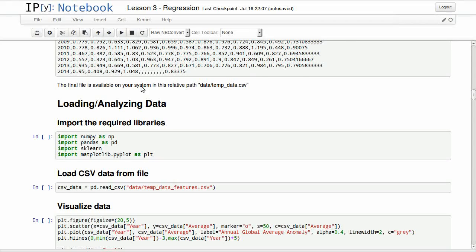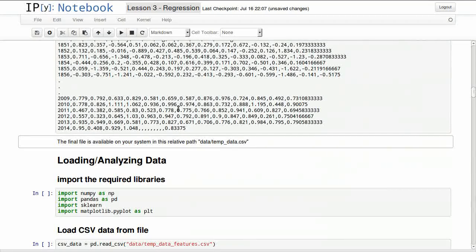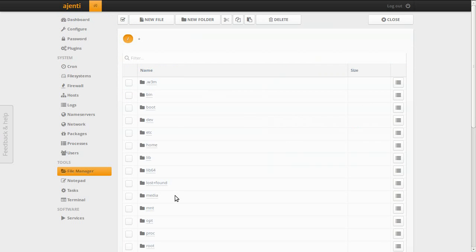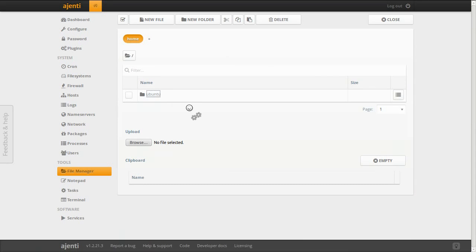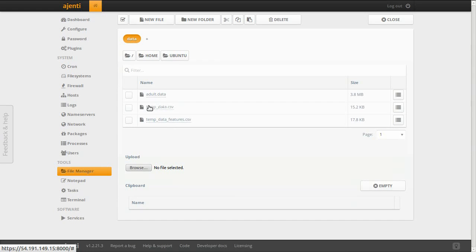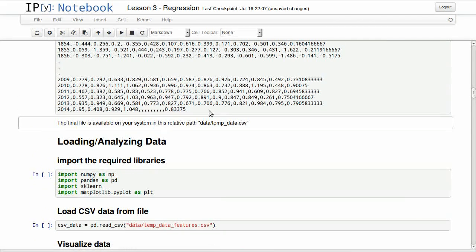The final file is actually available on your instance, the one that you're using now. It's in data, temp data. We can see that in here from Magenta administration, file manager. Go to home, Ubuntu, data, and you can see temp underscore data dot CSV, comma separated value. So that's the file that has this data in it.